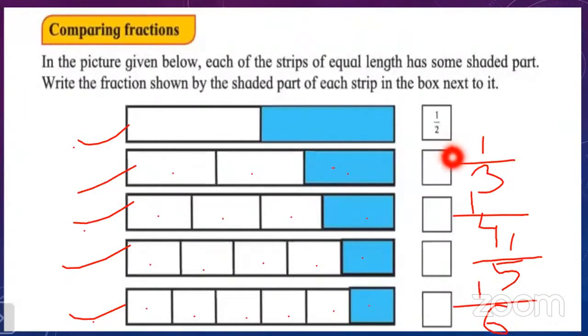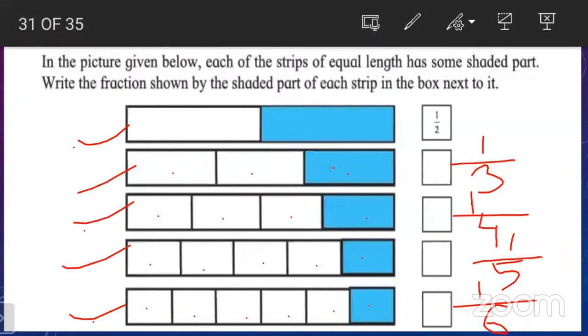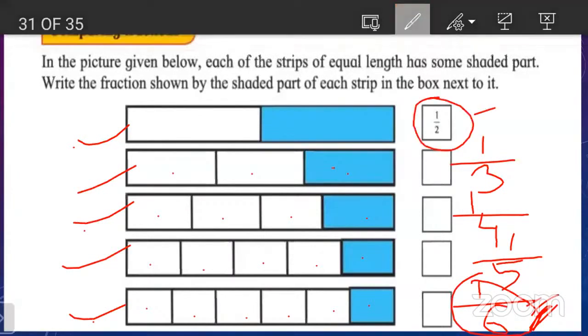If the fractions have an equal numerator, look at here, all the fractions have the equal numerator, that is 1. Here is numerator 1, here is numerator 1, here is numerator 1, here is numerator 1, and the last one also has numerator 1. So which fraction is smaller and which is bigger? The fraction which has the greatest denominator, look at the last fraction 1/6, this is the smallest fraction here. Look, children, this is the smallest and this is the biggest fraction here.